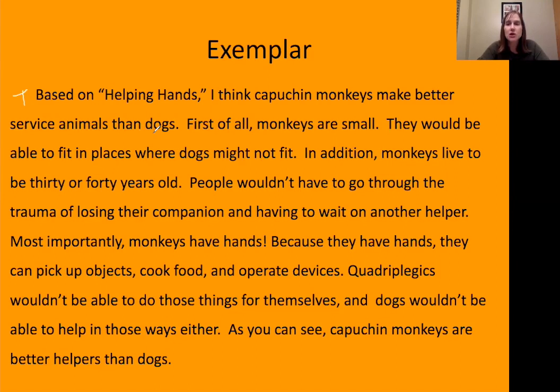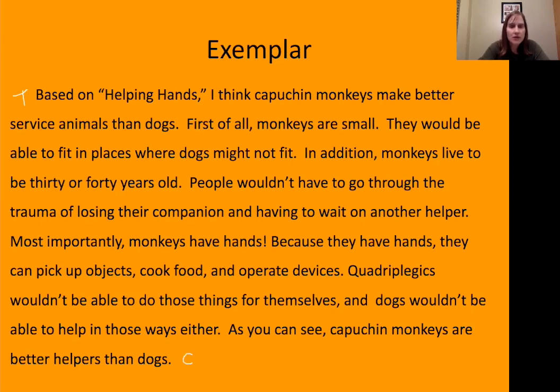Do you see a closing sentence? Absolutely. The closing sentence is down here at the end, wraps up the paragraph and restates that opinion. They've used different words. You don't want to use the exact same words, but they've stuck with the same opinion. Capuchin monkeys are better helpers than dogs.